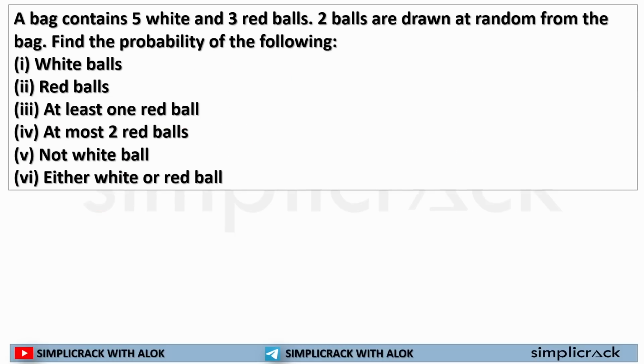Let's move ahead. Here, a bag contains 5 white balls and 3 red balls, but you are selecting 2 balls randomly. You have 8 balls and you are selecting 2, so this is your number of possible outcomes. If I solve it, I will get 8 factorial divided by 8 minus 2 factorial multiplied by 2 factorial.